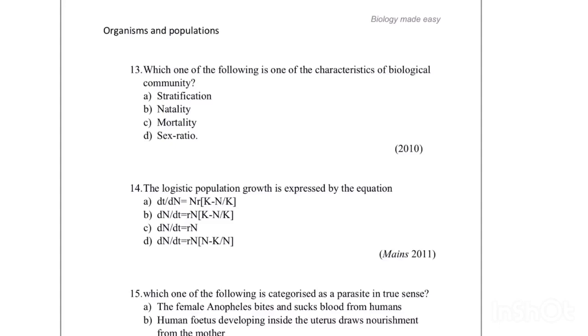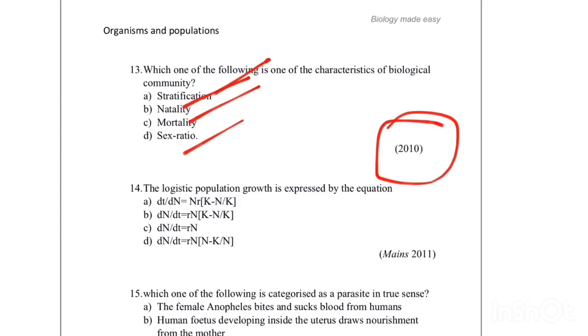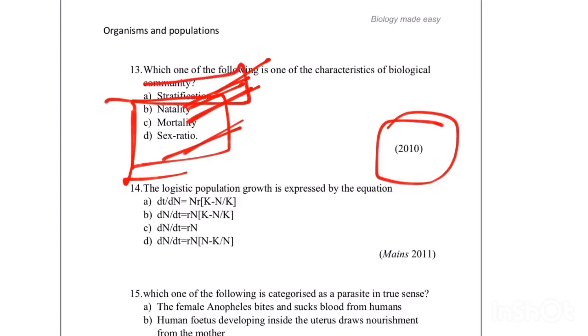Which one of the following is one of the characteristics of biological community? This question was asked in 2010. See here: stratification, natality, mortality and sex ratio. Out of these 4, we have studied natality, mortality and sex ratio. All these 3 are characteristics of population, whereas stratification is horizontal or vertical distribution, or in general terms the spatial distribution of organisms in a habitat. It is a character of biological community.